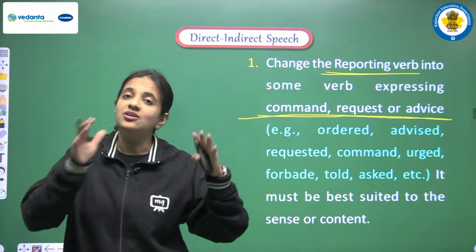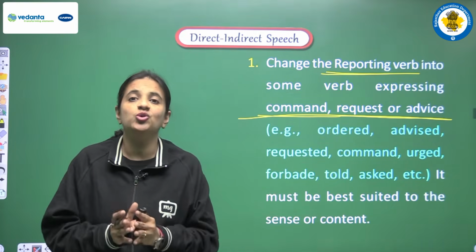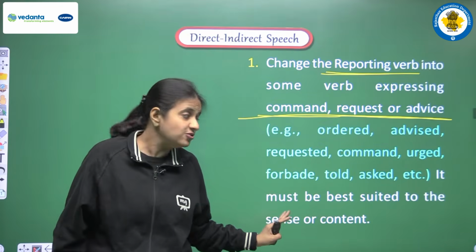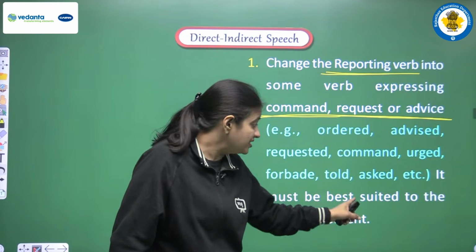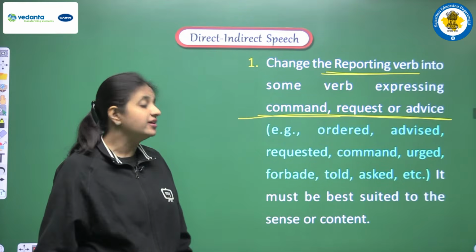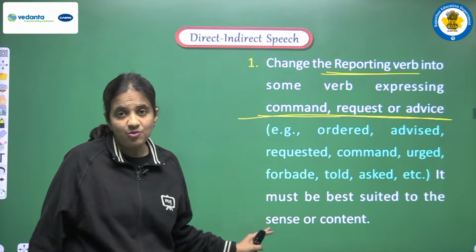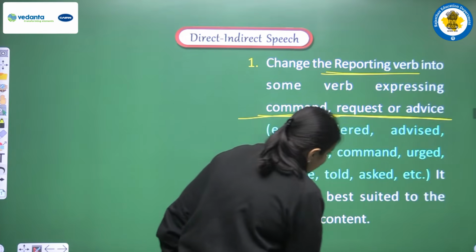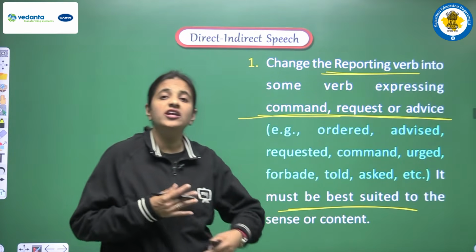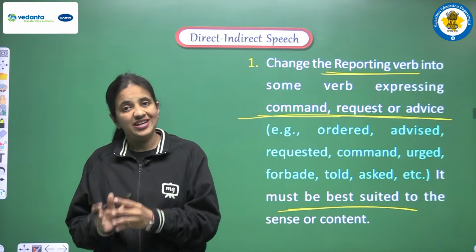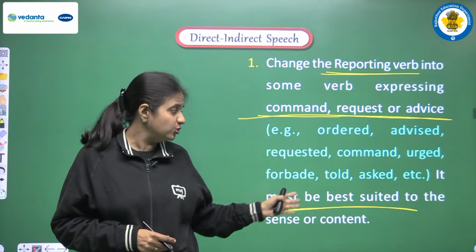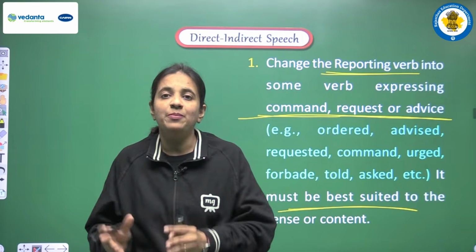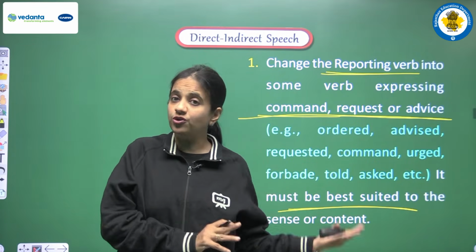So according to the mood of the sentence, you have to choose any word, and for that we are having so many options with us. It must be best suited to the sense or content. So this is the most important thing. Whatever word we are choosing, that should be the best suited word according to the mood of the sentence. So we have to pick one word that is having best suitability with the mood of the sentence.